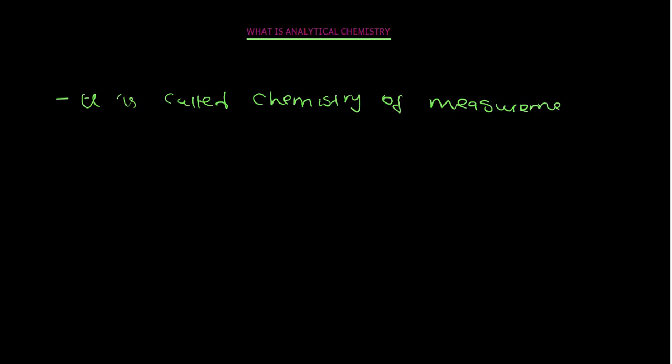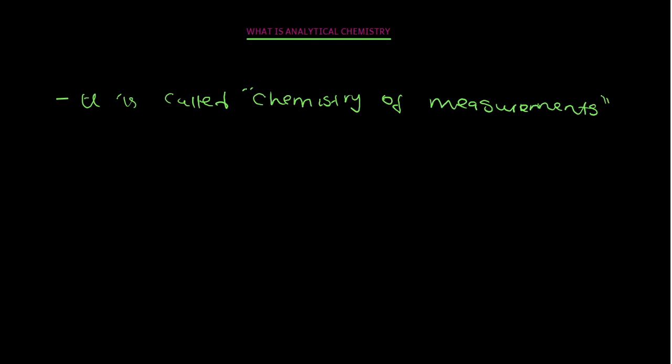This is the other way you can say analytical chemist, so that you focus on what matters. If you don't get the point here that we'll be dealing with measurements, then you get lost as we go into details. So chemistry of measurements can also be called analytical chemistry.